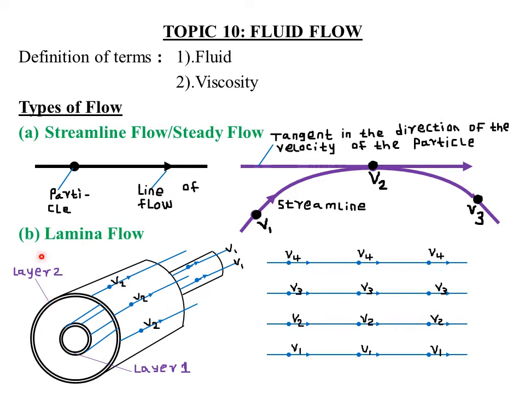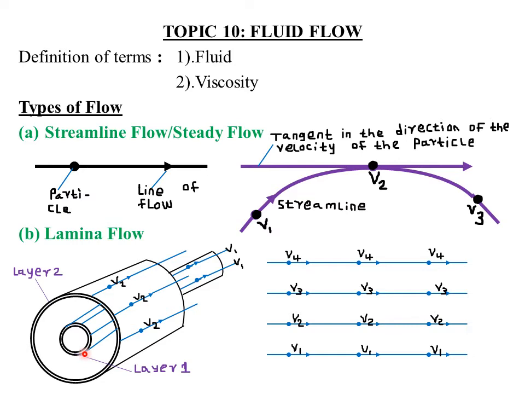So essentially a laminar flow is simply a streamlined flow, only that in a laminar flow we are considering the different layers of that particular flow. But in the streamlined flow we are only looking at a specific layer, or a given streamline, or streamlines that belong in the same layer. But when we talk of a laminar flow, we are looking at streamlines that belong in different layers of the same fluid.